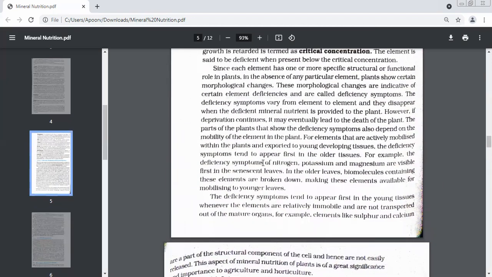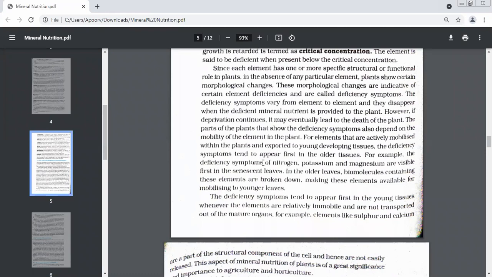Now tell me very quickly. Give me examples of elements where if there is a deficiency, it will be first shown in the old leaves, the senescent leaves. Tell me quickly. Nitrogen, potassium, magnesium.